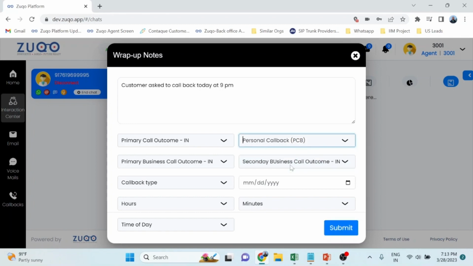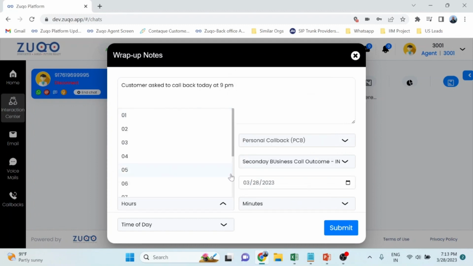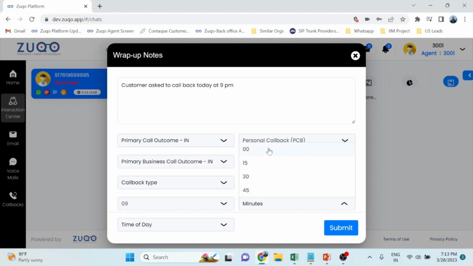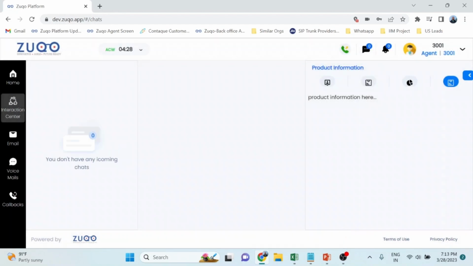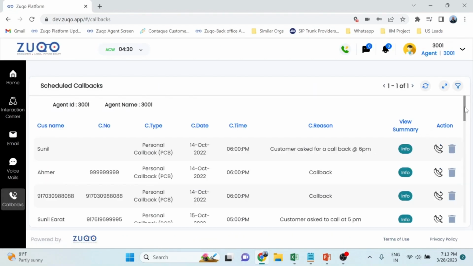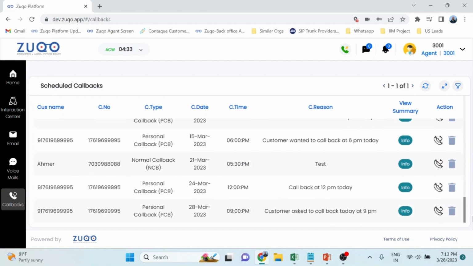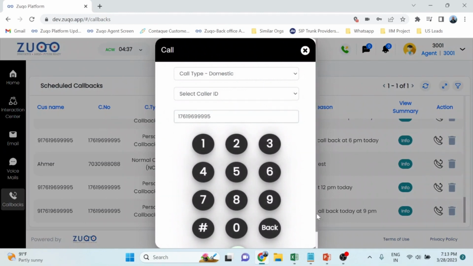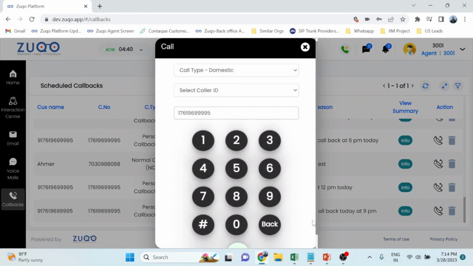So this way, those interactions are not lost and can be managed effectively. Over here, I can choose a callback, and then 9 p.m., and you submit this, and this will go against the callback bucket which is available over here, and at 9 p.m. this will get popped up, and the agent can just click this button and make an outbound call to that customer from here itself.